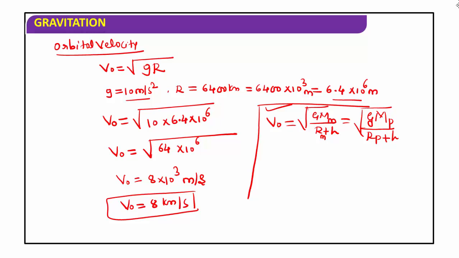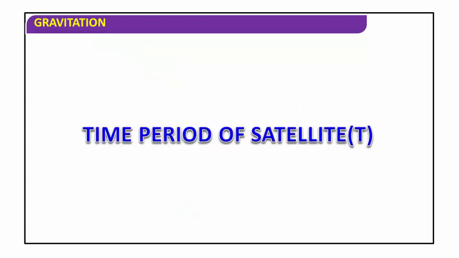The next concept of this topic is the time period of a satellite. Up to here we have studied the escape velocity and orbital velocity of the satellite. The time period is mathematically denoted by the symbol T. The word itself says time period: the time taken by the satellite to complete one revolution around the earth is called the time period of the satellite. The time period of the earth is 24 hours.